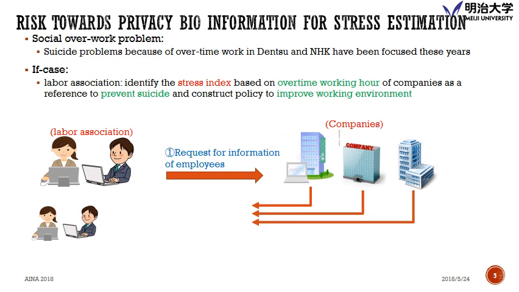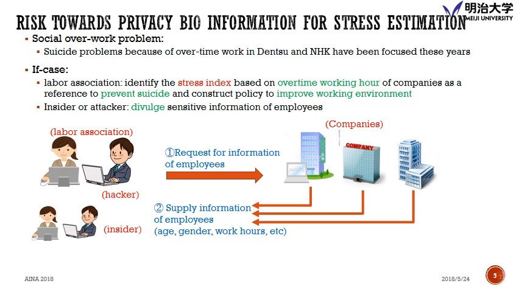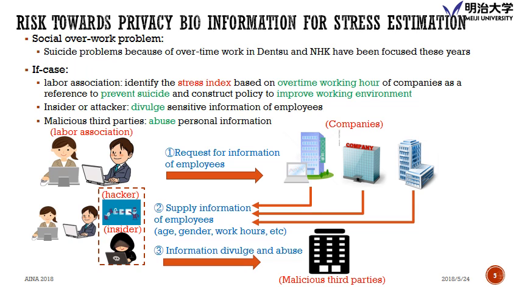So the companies will supply employee information to the labor association, for example the age, the gender, and the work hours, including personal information. But there is another problem here. Maybe there is a hacker or an insider cracker in the labor association. So there may be malicious third parties. For example, the insider will send the information to a third party and sell it. So it may cause some abuse. So what we want to do is prevent this from third parties.